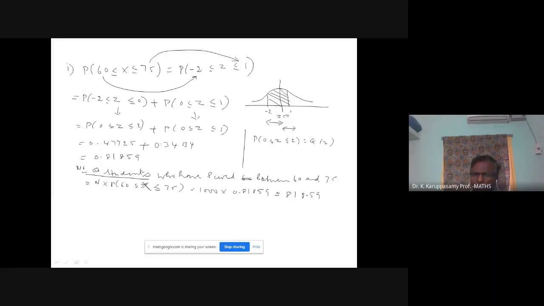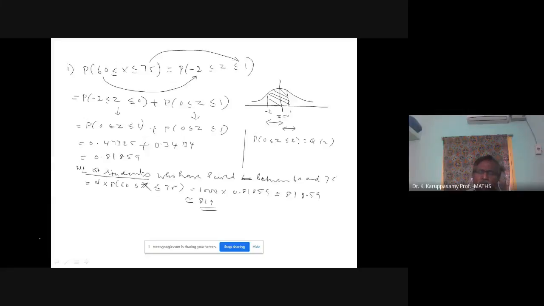The number of students must be an integer. It may not be a decimal. So if it is 0.5 and above, you can add one. So approximately we have 819 students. 818 plus 1. Out of 1000 students, 819 students scored in the range 60 to 75.